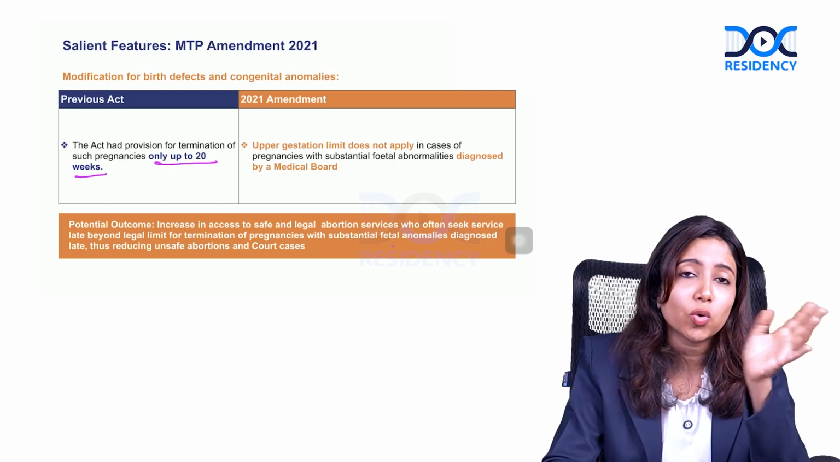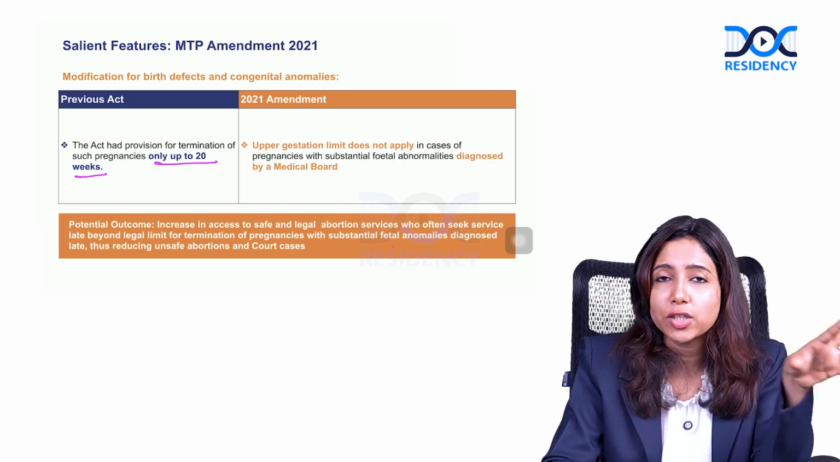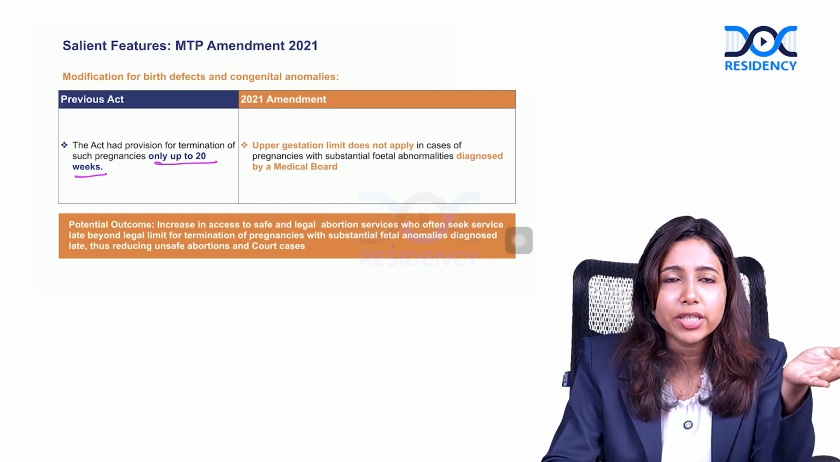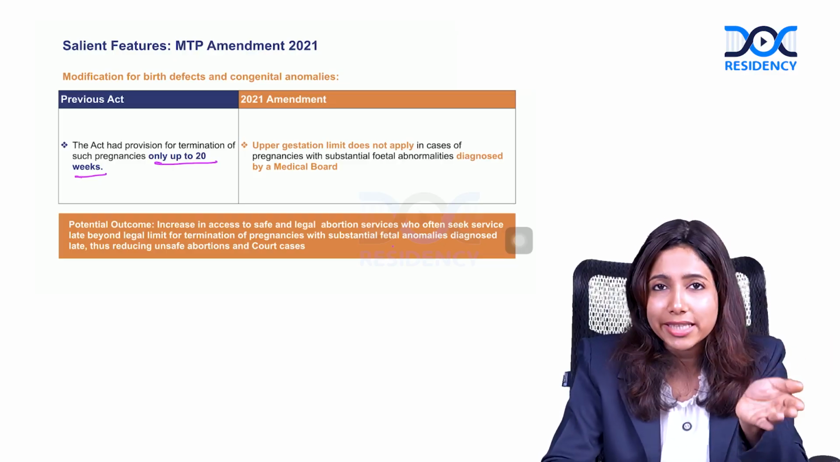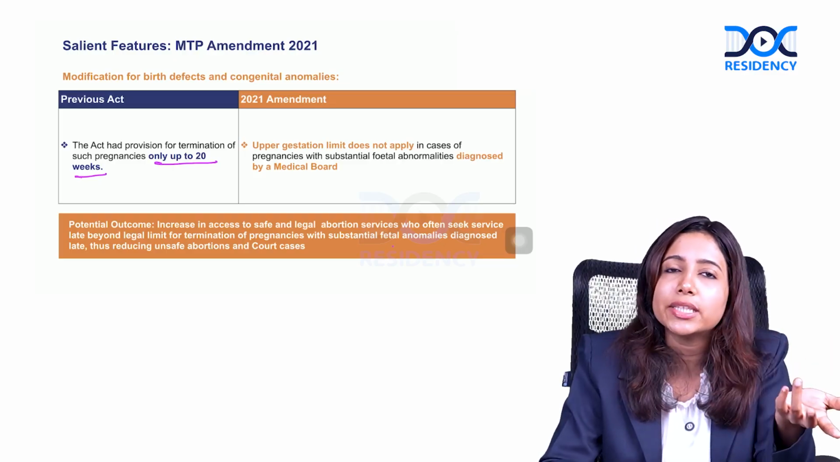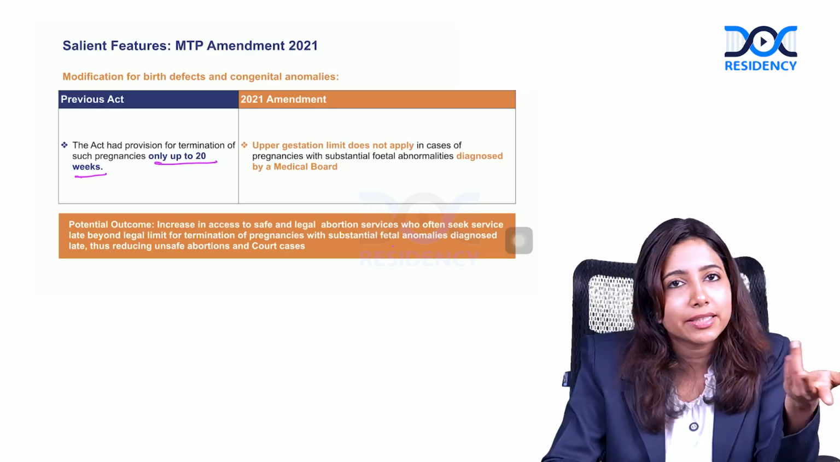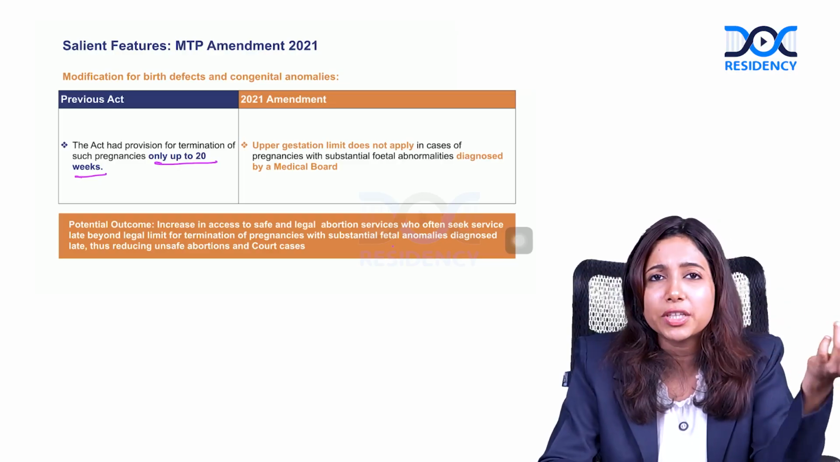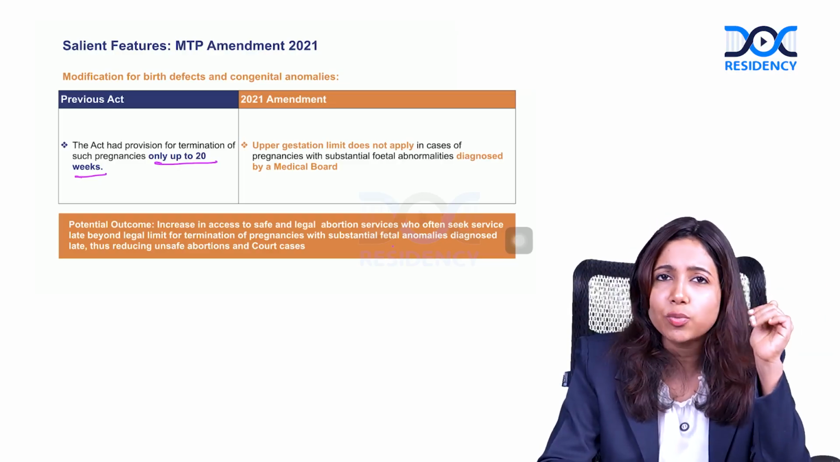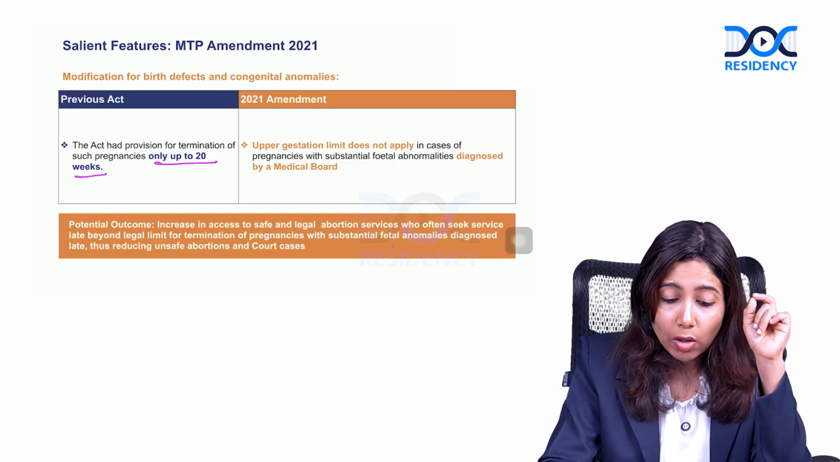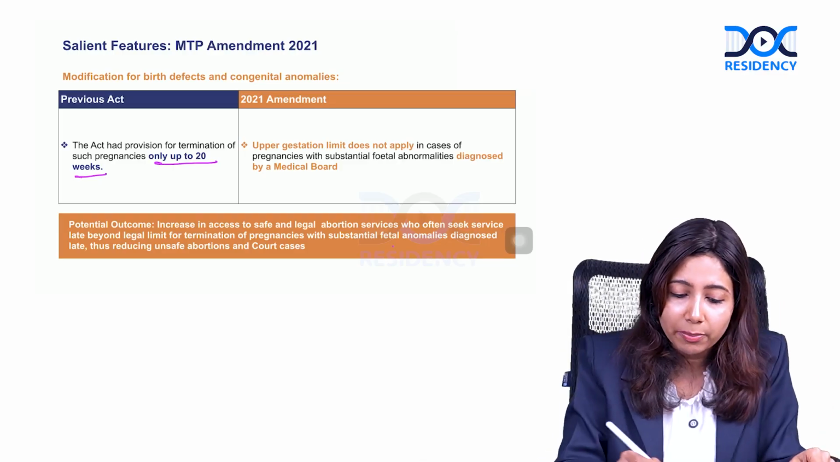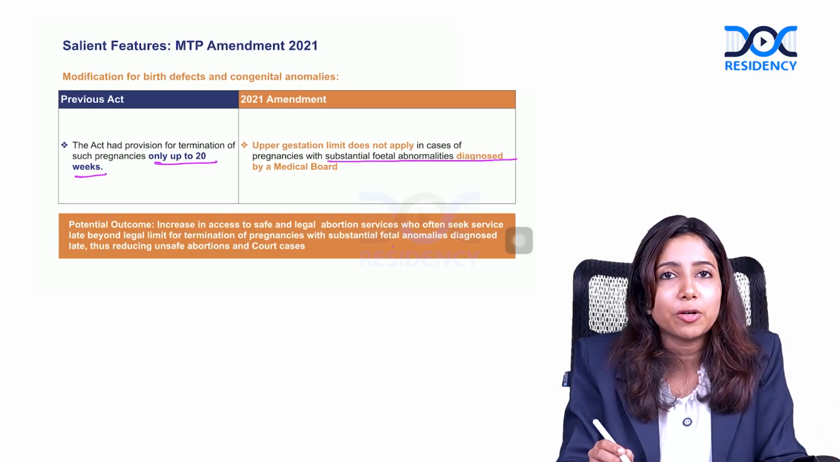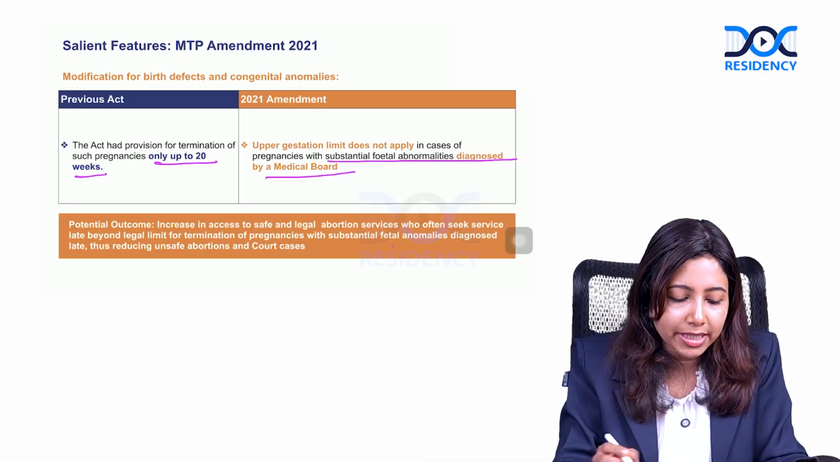For example, we always used to do this anomaly scan prior to 20 weeks itself. If the 20-week cutoff was just passed, many times they don't get the anomaly clearly in the 19-week scan. They just ask to repeat the scan. Once 20 weeks was passed, it was slightly more difficult to perform the MTP. 20 was the upper limit of cutoff. Now, the upper gestational limit does not apply in case of substantial fetal anomaly after approval from the medical board.